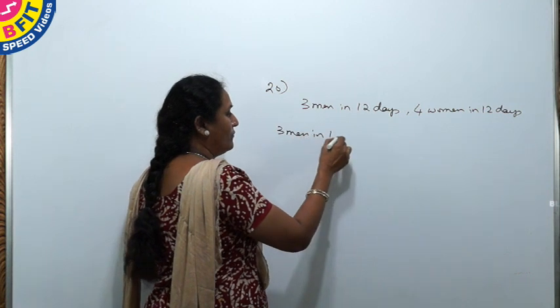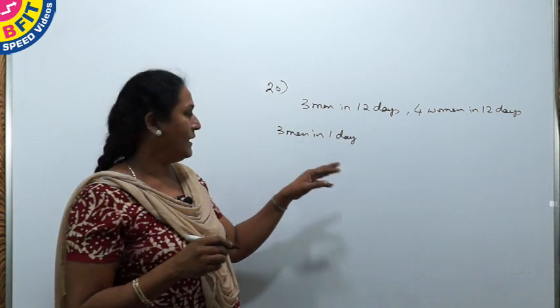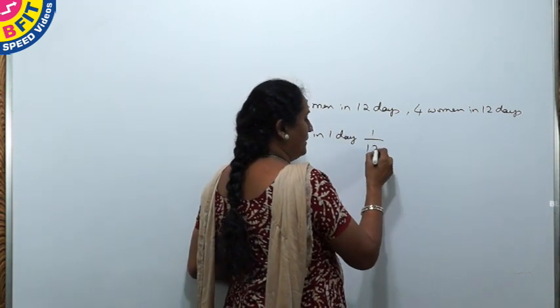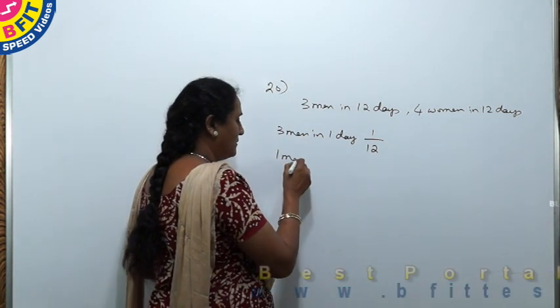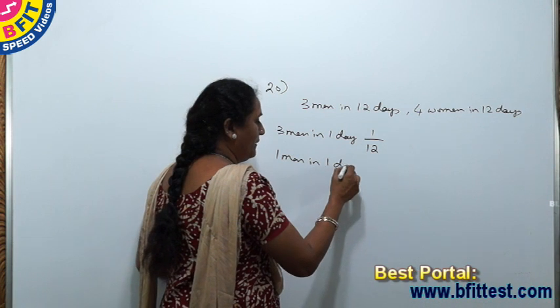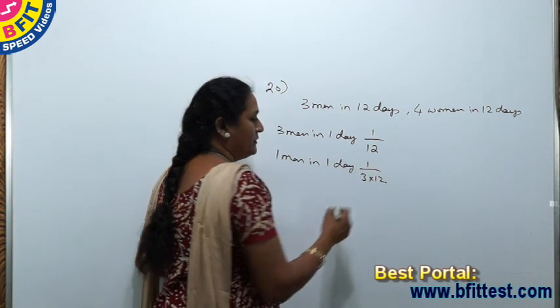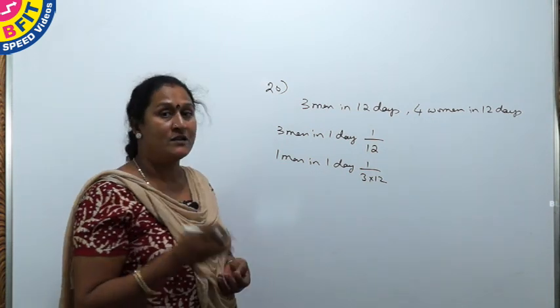So 3 men in 1 day. If they can do the work in 12 days, 3 men in 1 day can do 1 by 12th of the work. 1 man in 1 day can do 1 by 3 into 12th of the work. We are asked to find for 6 men.